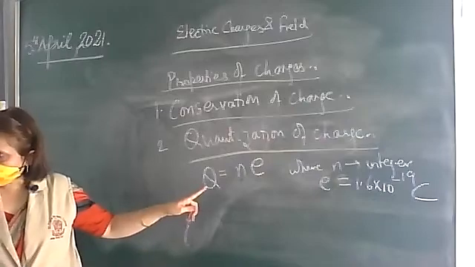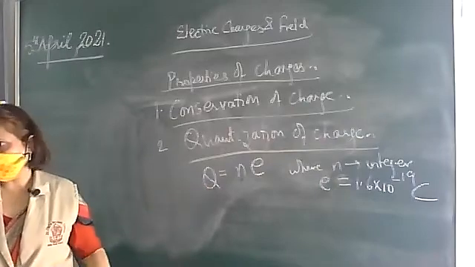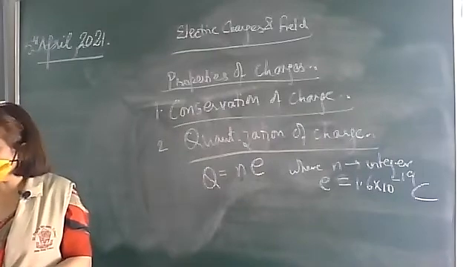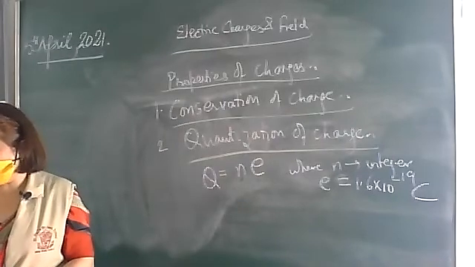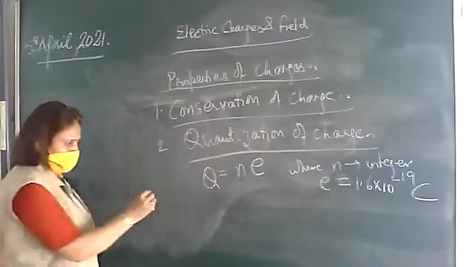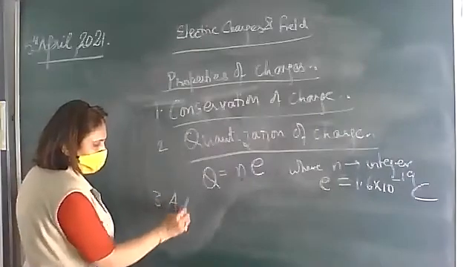So the total charge on any body is an integer multiplied by the basic unit of charge. That is, the charge cannot remain in fractions. It will always be an integral multiple.